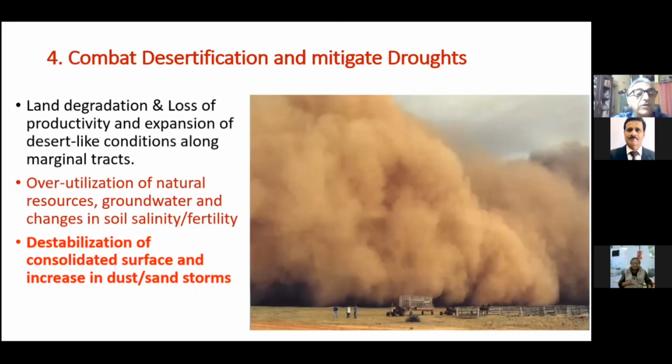And this overutilization of the natural resources, including groundwater, has increased the instability. They have destabilized the surface and made available the sand and silt content for the winds to work on. And that is how these sand and dust storms are very frequent.